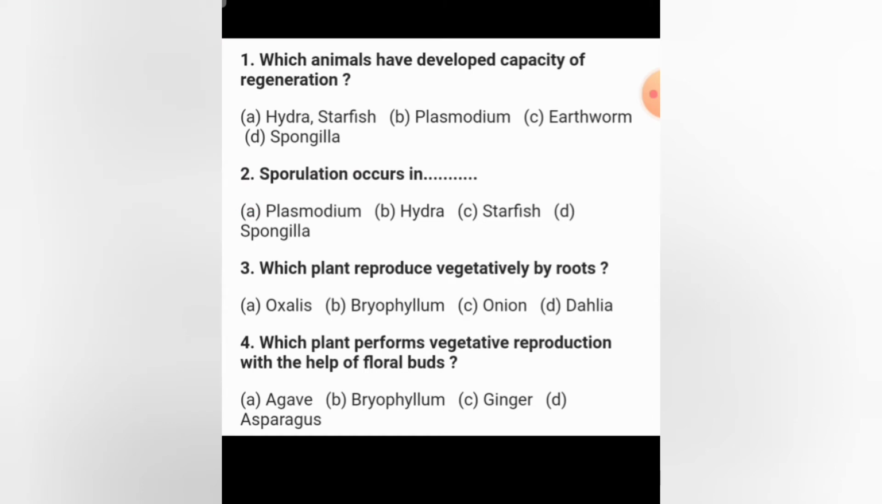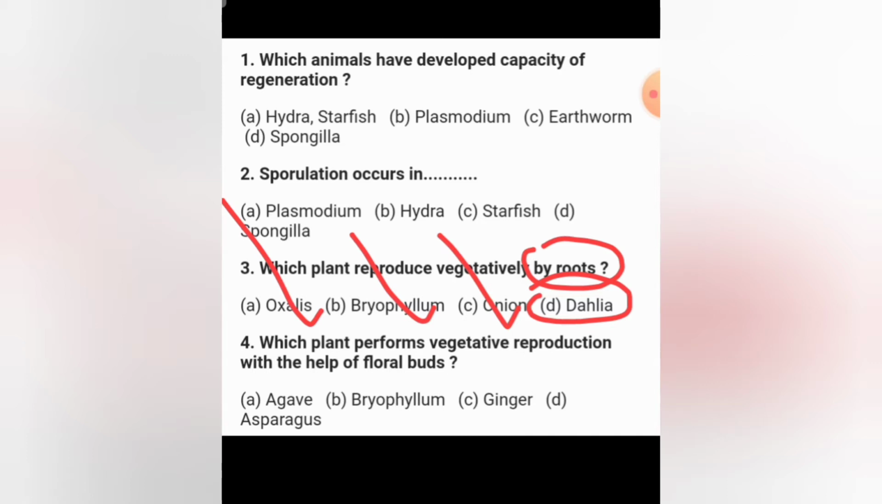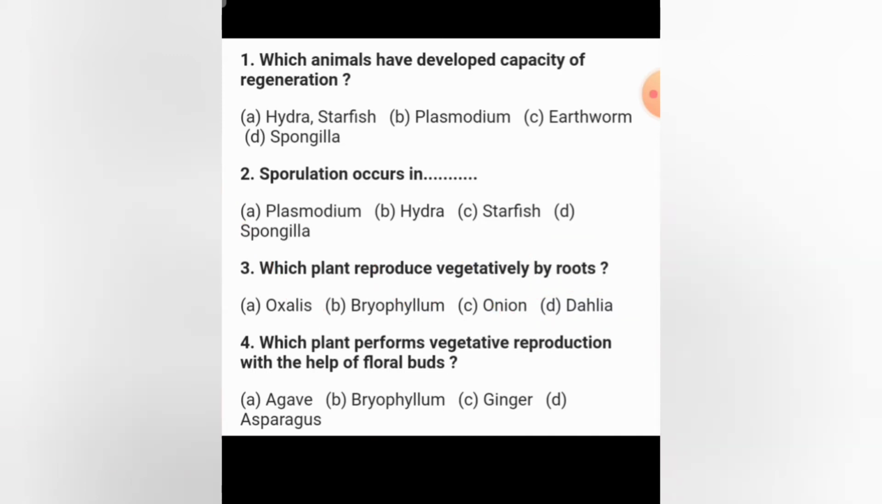So our third question is, which plant reproduce vegetatively by roots? So vegetative reproduction in plant with the help of root, and the plant which is going to reproduce by root is dahlia. So in dahlia, vegetative reproduction is going to be seen. It's a kind of asexual reproduction, whereas in bryophyllum it is going to take place by leaf buds, in oxalis with the help of stem, and in onion through the bulbs the reproduction is going to take place. So here correct answer is dahlia.